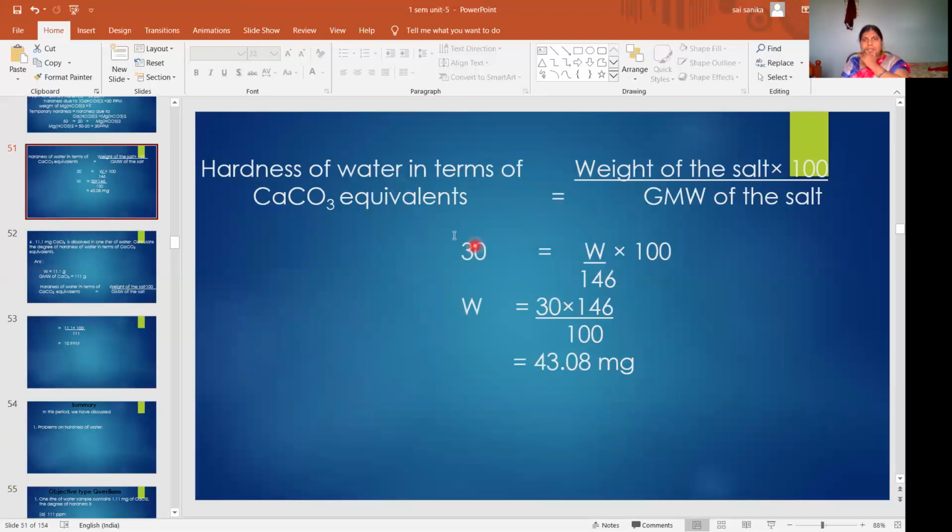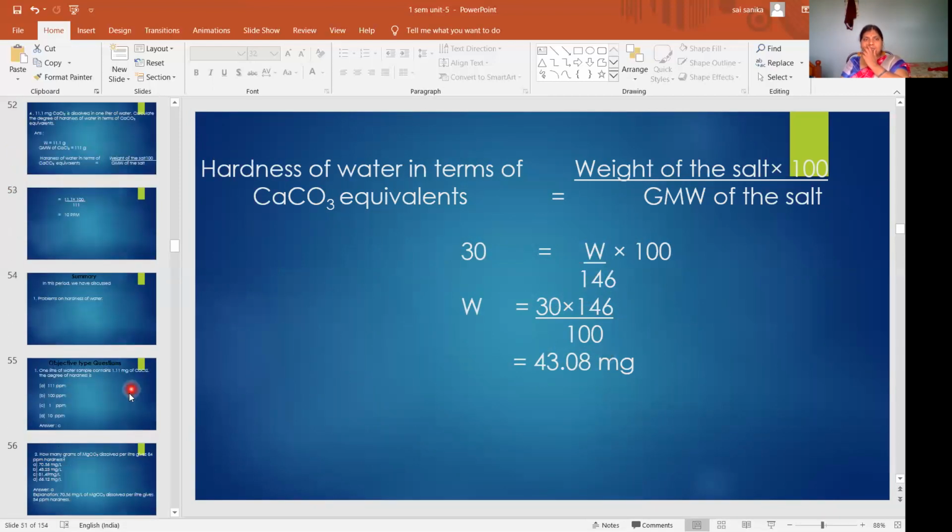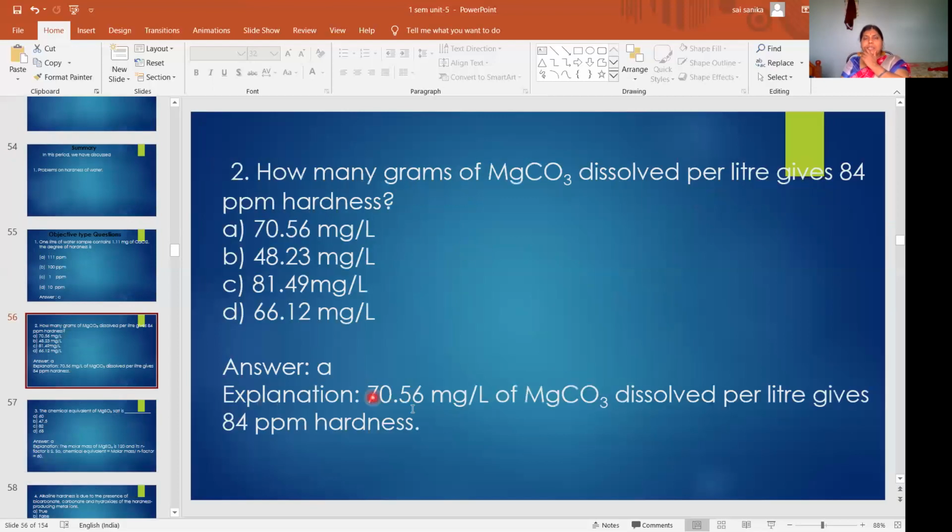Here same. Here 84. W keep as it is, 84 into 100. W 84 into 84 by 100. You'll get the answer: 70.56 mg per liter. So this much MgCO3 is dissolved in a liter of water to get this much hardness.